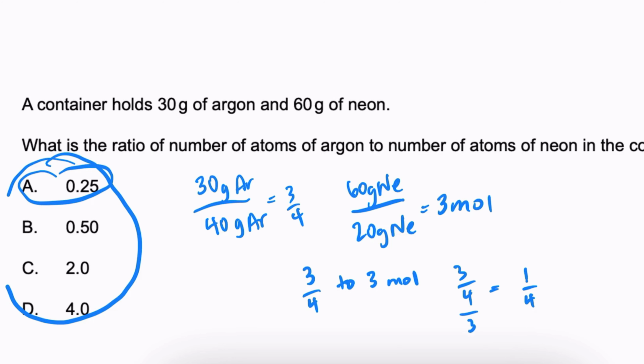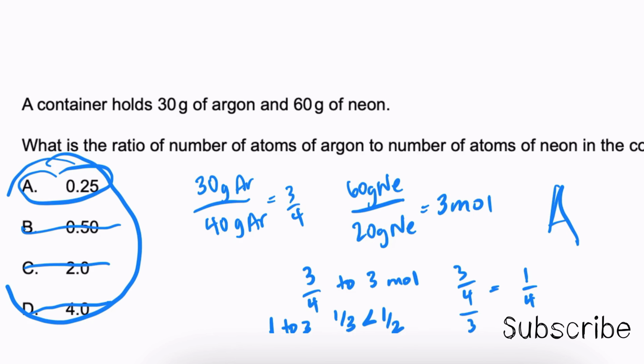If fractions freak you out and you can't easily divide 3/4 by 3 in your head, what you can do is just compare these ratios here. We can say 3/4 is close to 1, so we could say we have a 1-to-3 ratio, which, if we have 1 over 3, that is definitely, hopefully you know, less than half. So obviously our answer is not 4, it's not 2, it's not half. The only answer that would work is 0.25. So either way, if you divide or you just think through it logically, you can come to the conclusion that the answer is A.